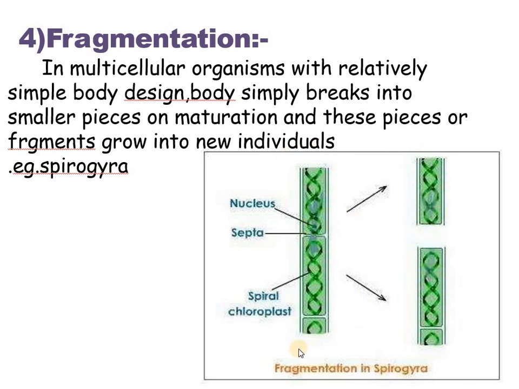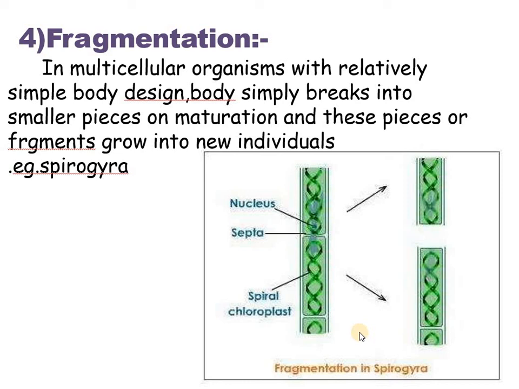They have a relatively very simple body design. So in that case, this method of fragmentation simply works, and the body breaks into small pieces on maturation, and these pieces or fragments have the capability to grow into new individuals.